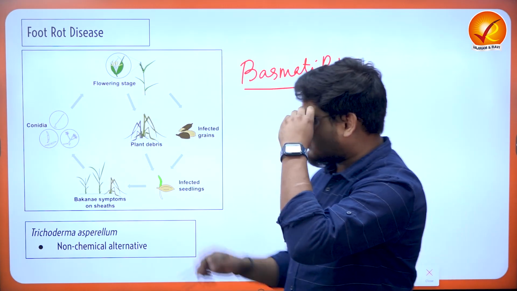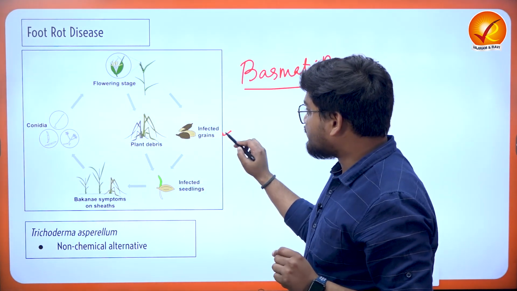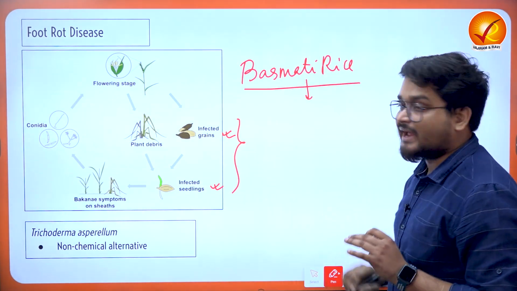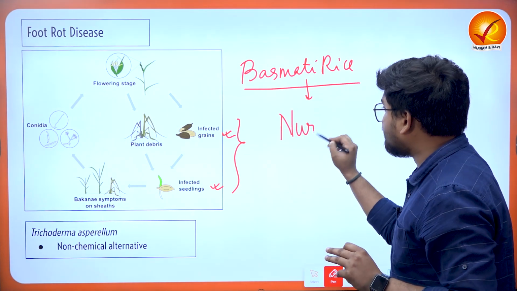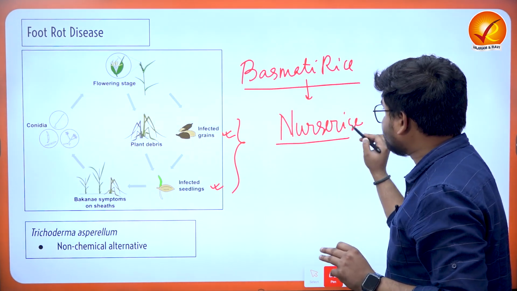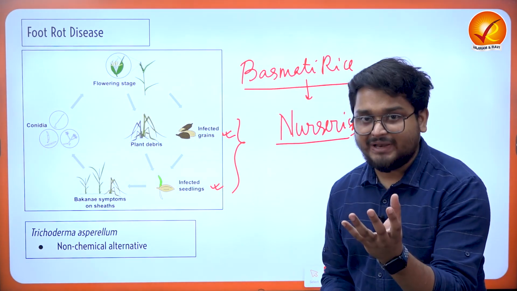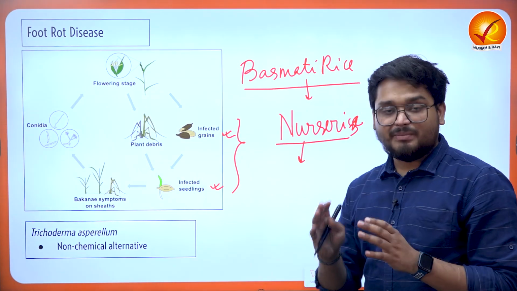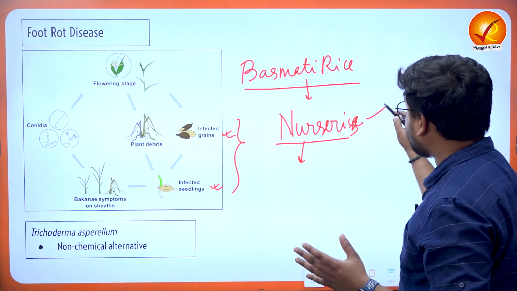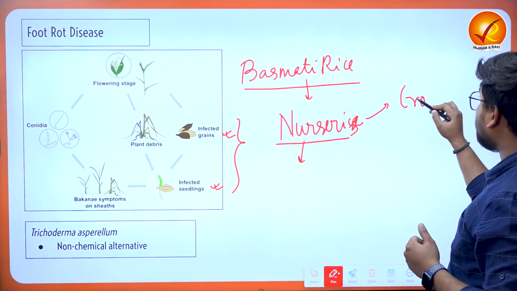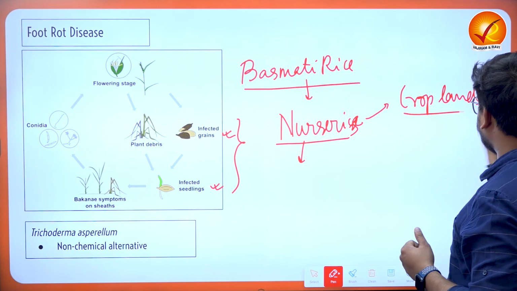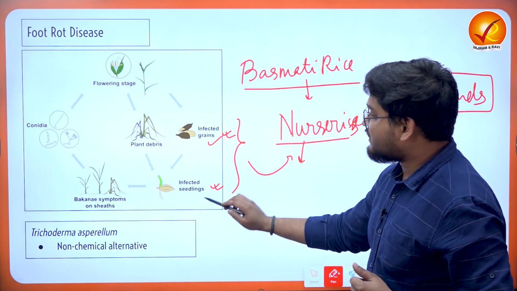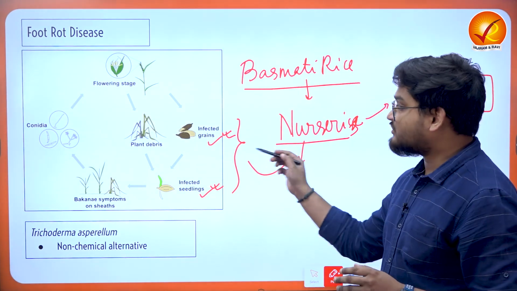And we find that it starts with seeds or grains which are infected. We know that whenever we cultivate rice, we first have nurseries of the rice. That means we have some samplings of the rice crops, and we grow them inside a particular shade. Then finally we transfer the nurseries to the crop lands, or the farmlands. Now, these diseases generally take place in the nurseries when the grains or seedlings are infected due to this fungal agent.